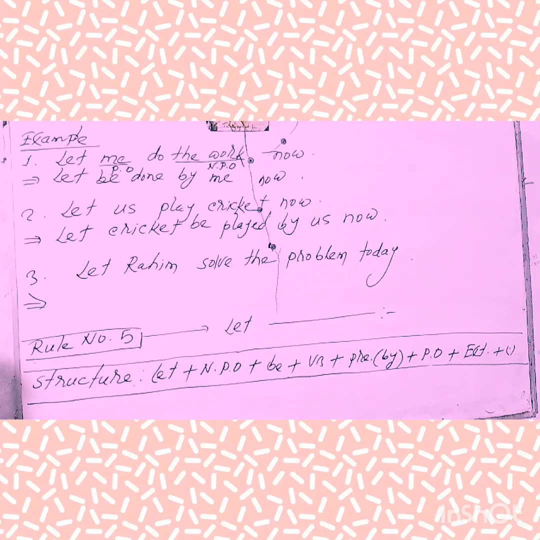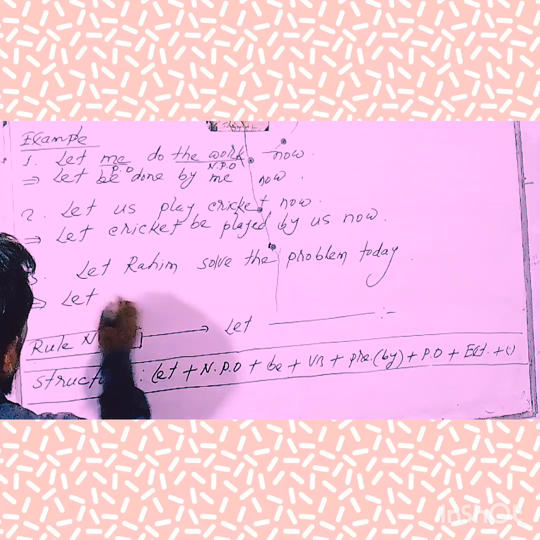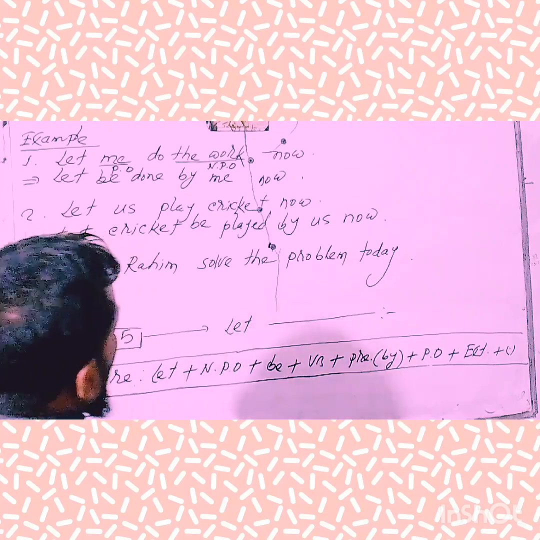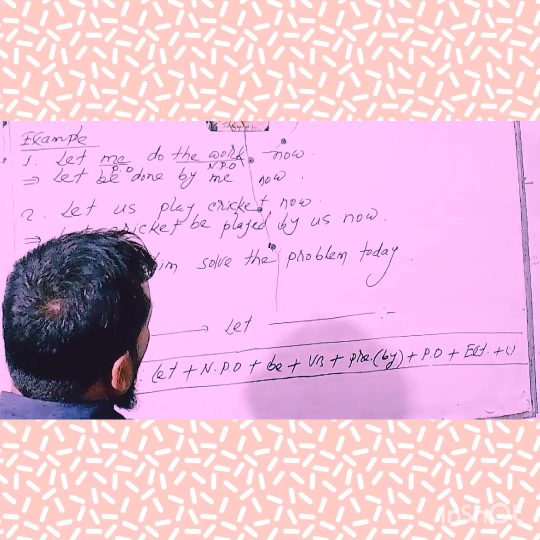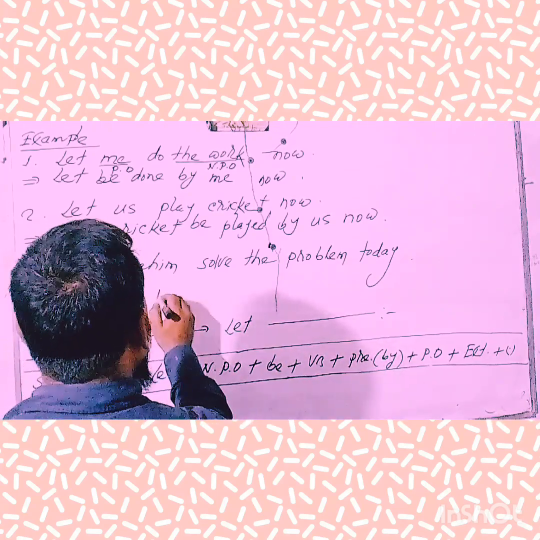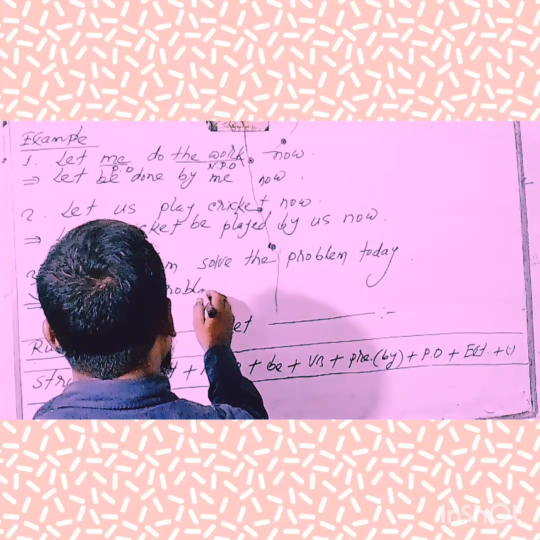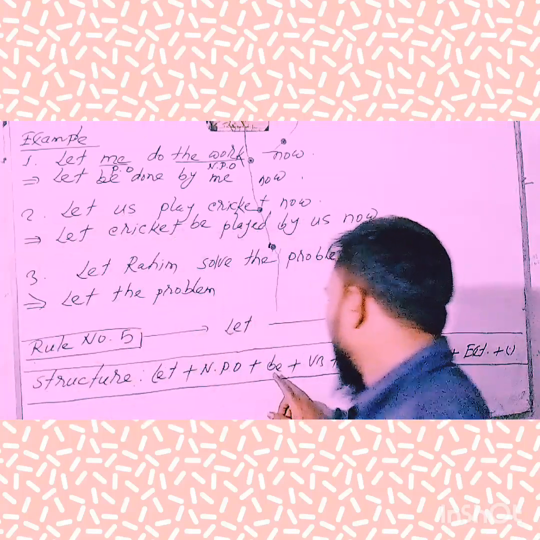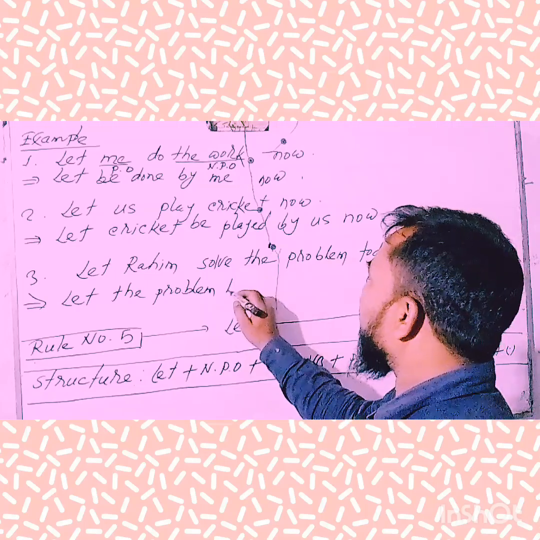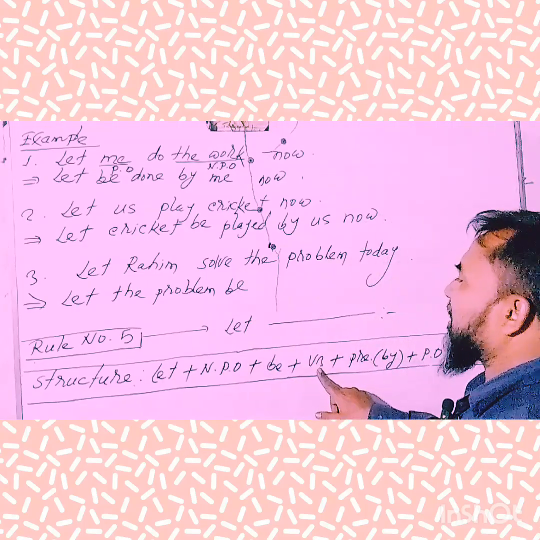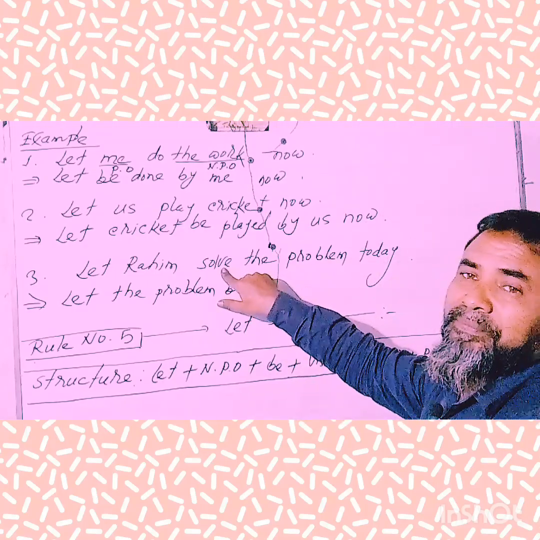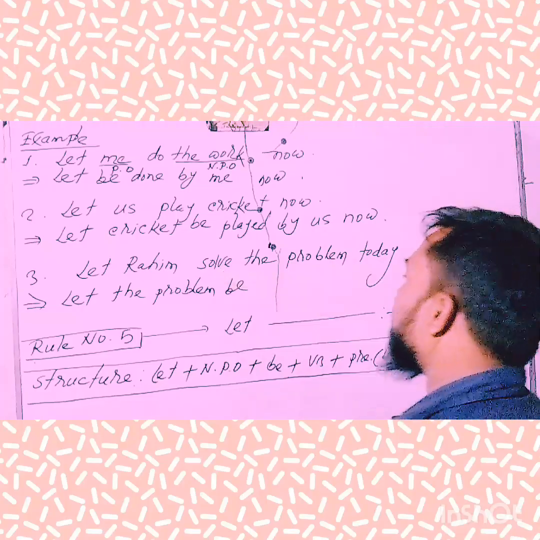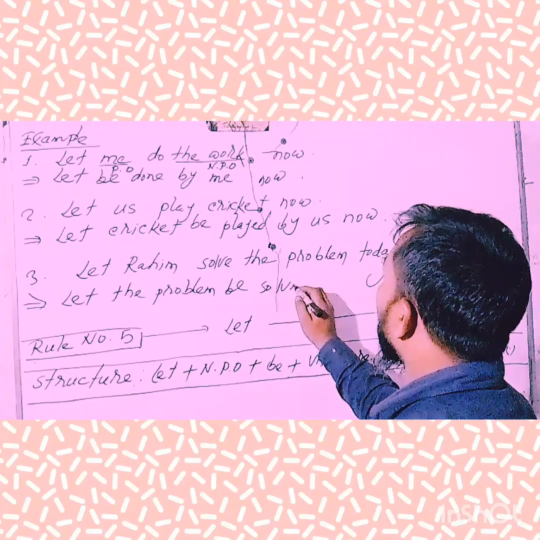Now, my dear learners, you have to solve the third example yourself. So, try to solve it yourselves. At first, you'll have to use let. Then the object, here the object is the problem. Next, we'll have to use be. Then the third form of verb. Here the verb is solve, and the third form of verb solve, of course, is solved.